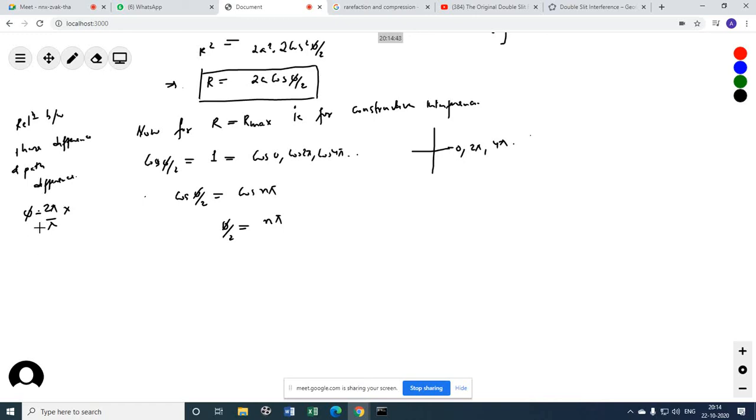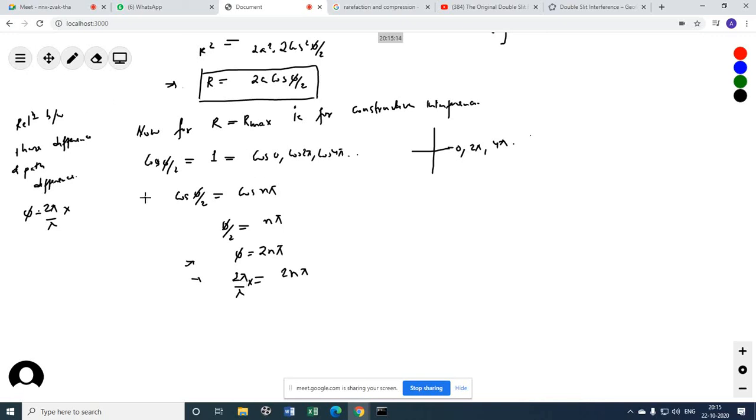I have taught you this yesterday, that it was rotating, this is also rotating. Remember? From there we are getting this. We have to manipulate a little bit to get this equation. So phi equals to 2n pi, and then 2 pi by lambda into x is equal to 2n pi. What is x? X is the path difference.